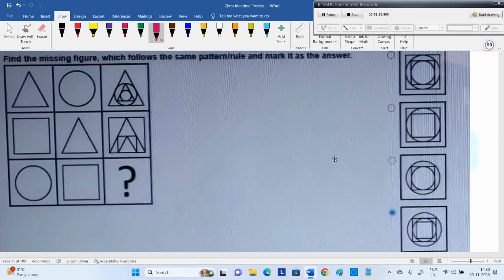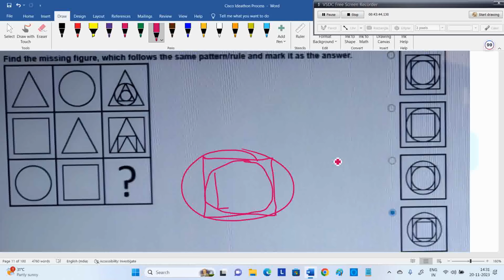First is circle, inside square, then circle, inside square. So that's option 4, because first one triangle, circle, again triangle, circle, like that. If you see row wise, most of the time they are giving the logic row wise.